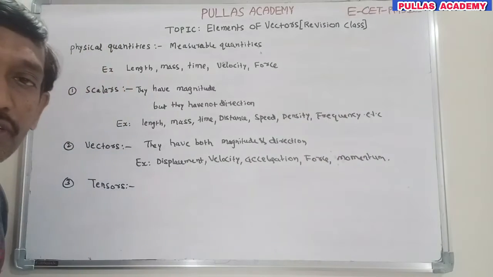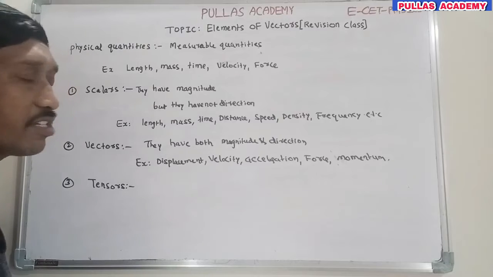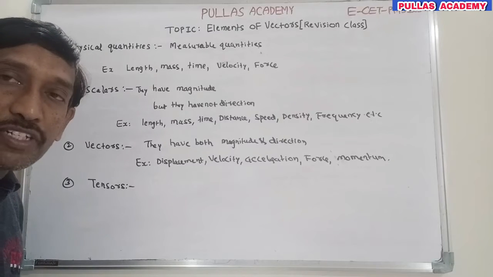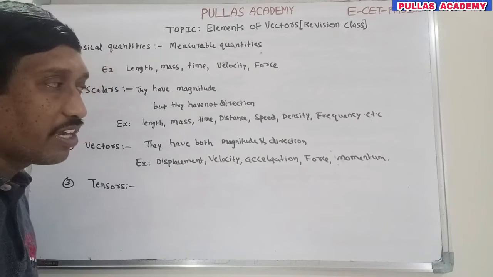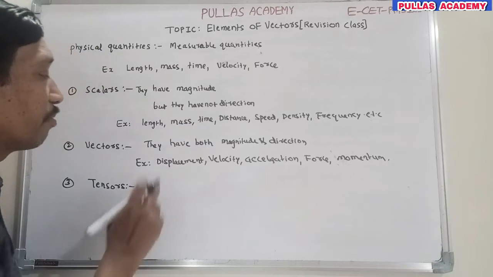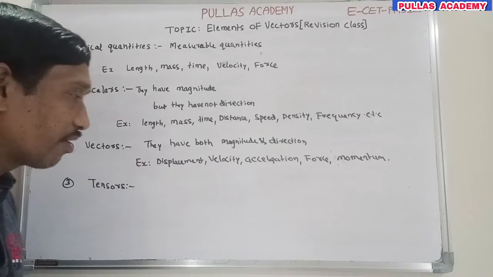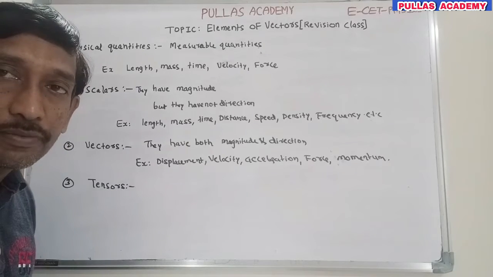In this way I have explained which are scalars and which are vectors. If any quantity is introduced, you can identify whether it is scalar or vector. Understood what is scalar and what is vector. This is about vectors.